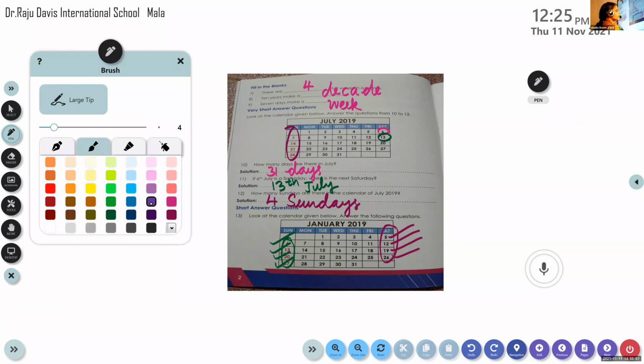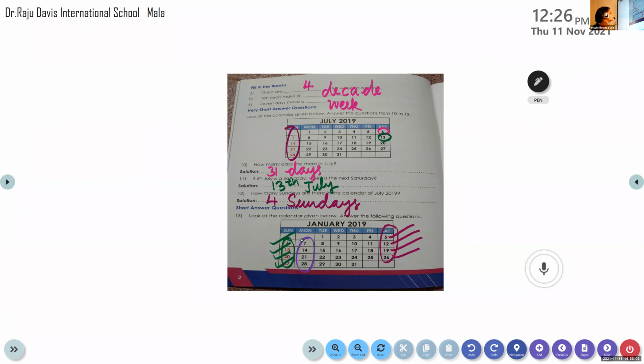How many Mondays are there? Shiva Madhav, how many Mondays are there in the month of January? Four. 7th is a Monday, 14th is a Monday, 21st is a Monday, 28th is also a Monday. Now let's write the answer.